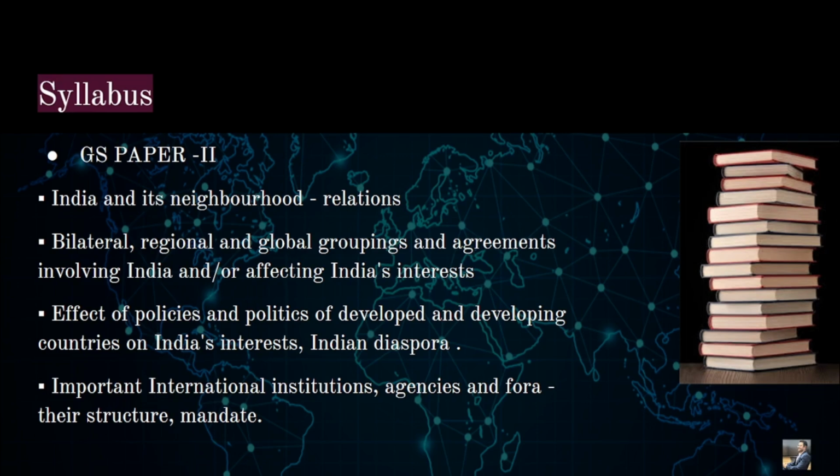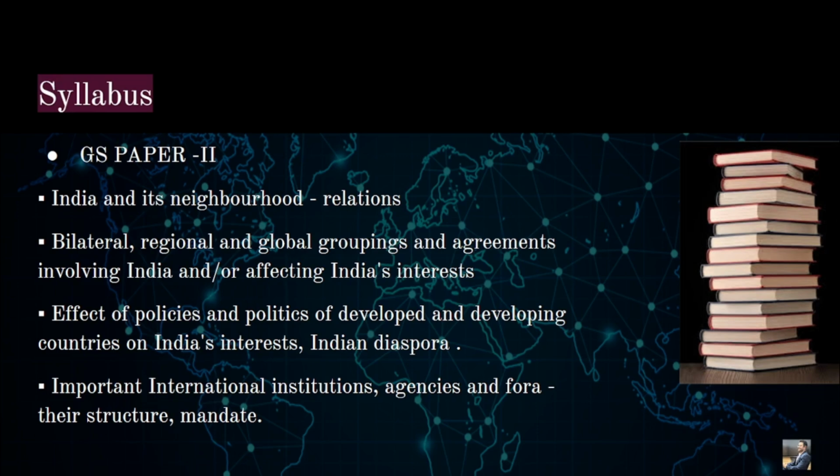The relation that we share with our neighborhood, right? As we can see, the evolution from the Look East policy to the Act East policy, right? If you are on the newspaper on a regular basis, then you might know how the present government of the honorable Prime Minister Shri Narendra Modi and the very shrewd foreign affairs minister, the honorable Shri S Jaishankar ji, are politically realistic when it comes to our neighborhood, right?